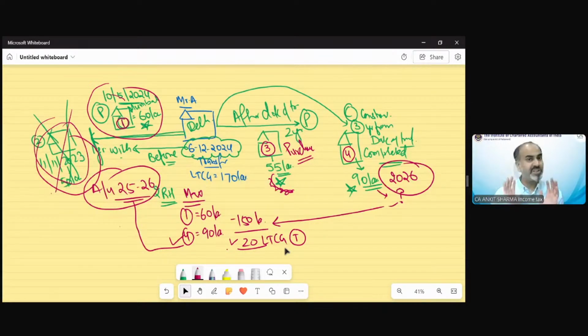The time duration is clear: we can claim the exemption of that house which has been purchased within 1 year before the date of transfer. We can claim the benefit of that house which has been purchased within 2 years from the date of transfer, and we can claim the exemption of that house whose construction has been completed within 3 years from the date of transfer. Till here, is it clear? How will this happen? That we will discuss after this point. Okay, everything is clear. Well done. Let's move forward.